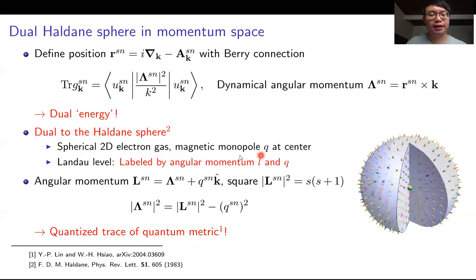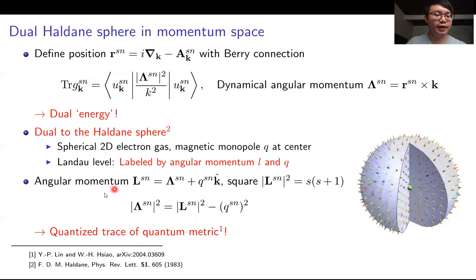Because of the magnetic monopole, the 2D electron gas would experience a Landau level quantization, which is labeled by angular momentum because of rotation symmetry, and also by the monopole charge. So we have seen the Landau level quantization in the Haldane sphere, and similarly, we could use the same methods to calculate the dual Landau level quantization for the trace of quantum metric.